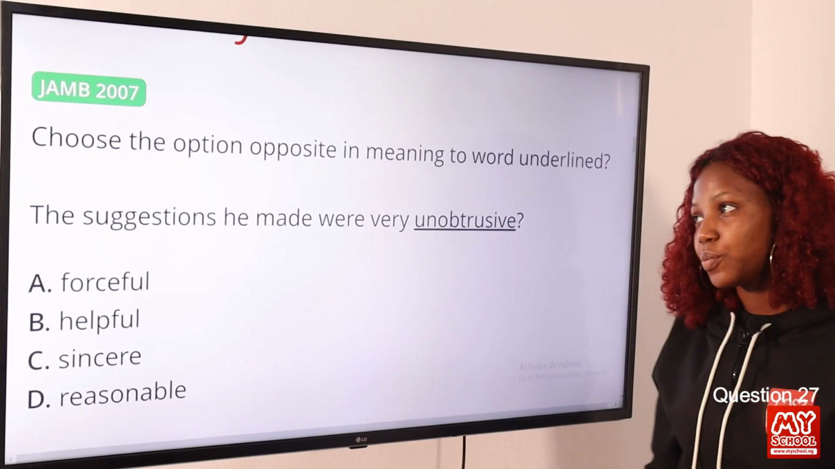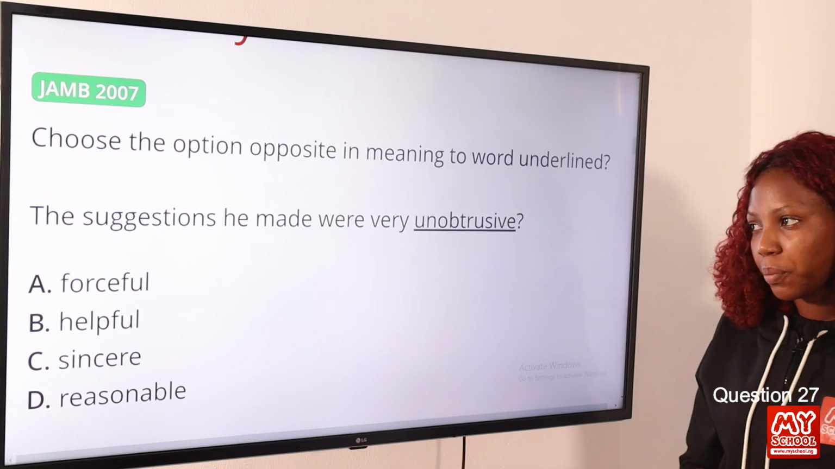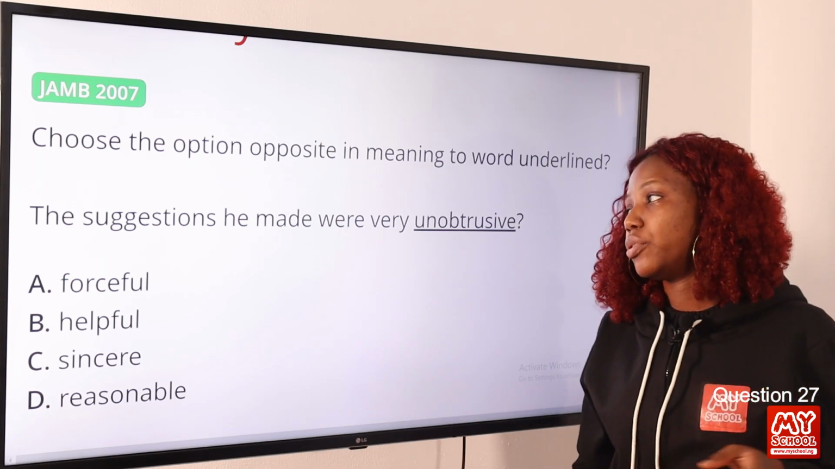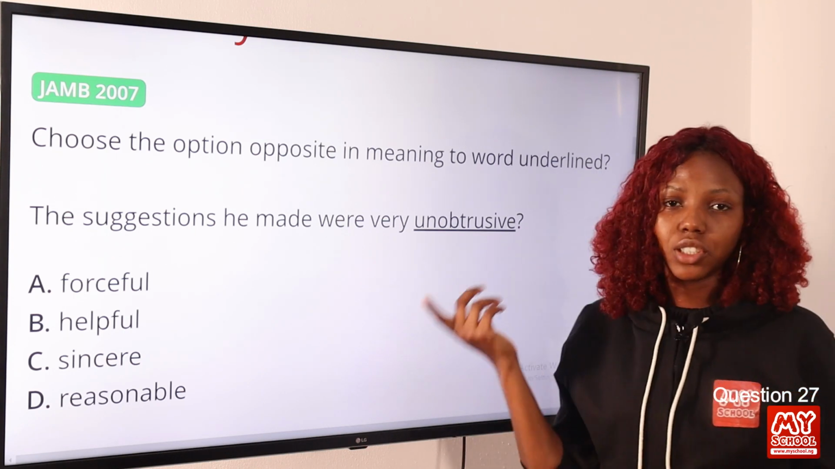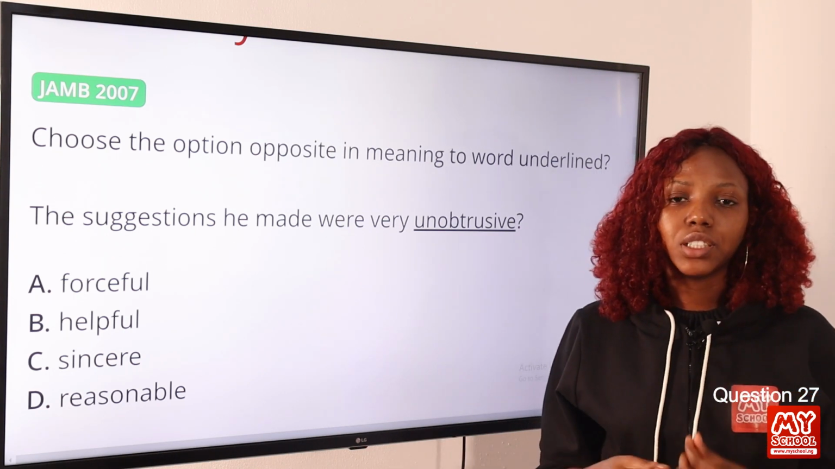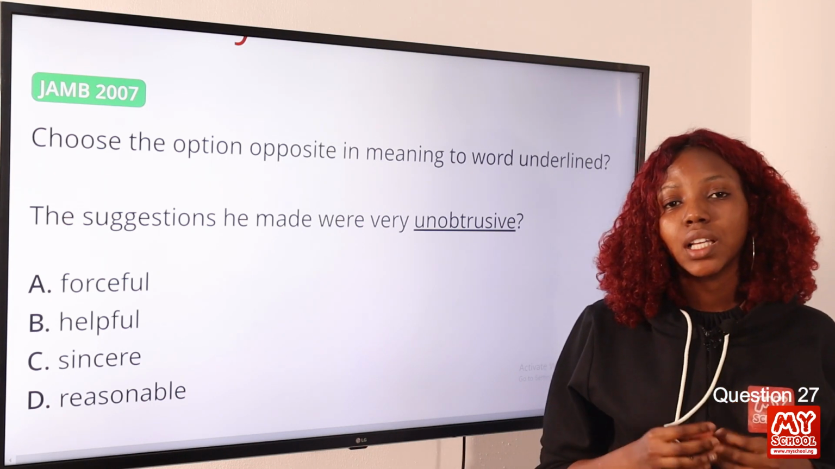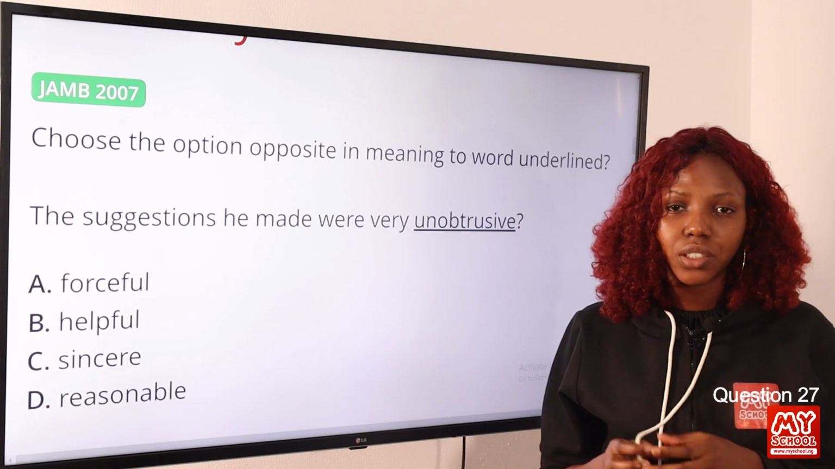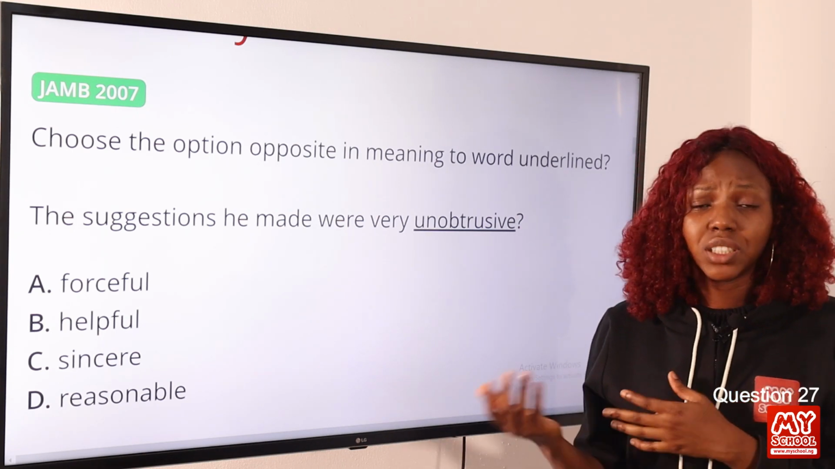Question 27. Choose the option opposite in meaning to the word underlined. The suggestions he made were very unobtrusive. Okay, so the word unobtrusive is in the line, and unobtrusive simply is not attracting attention, being modest, being conservative, not being conspicuous. Okay, so this is quite a positive word.